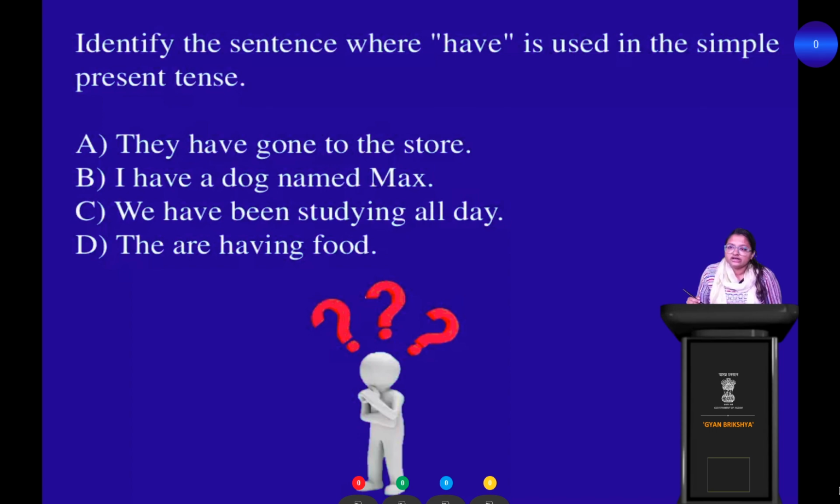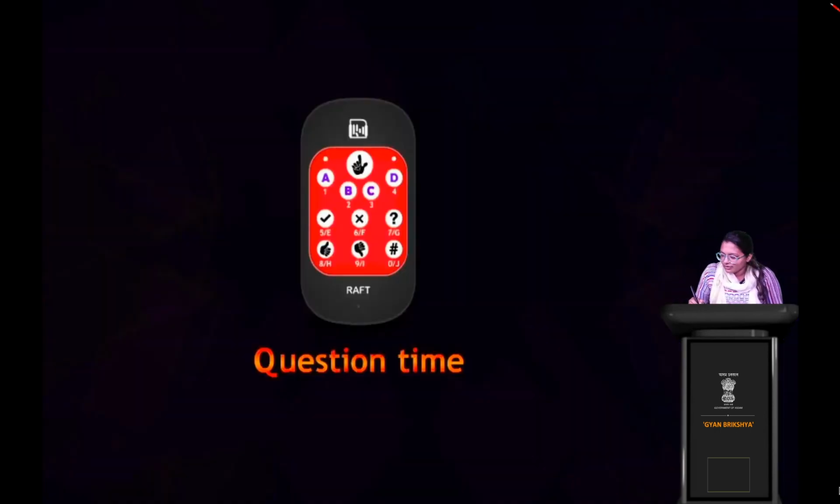Okay. So which sentence? Very good. The correct answer is option B. I have a dog named Max. It uses the form of have verb in simple present tense, right? Okay. Fine.